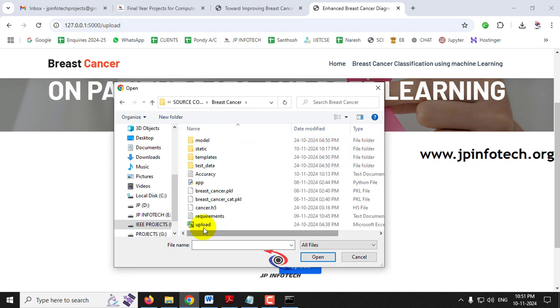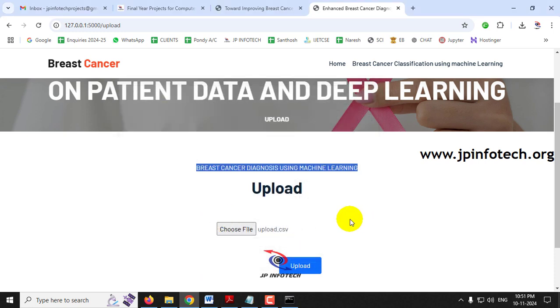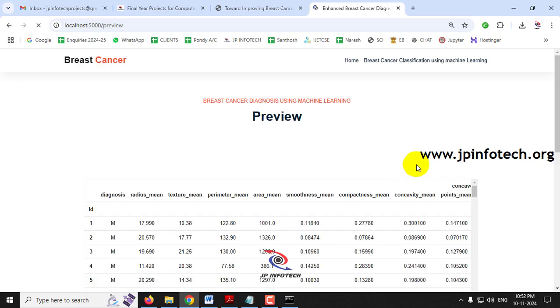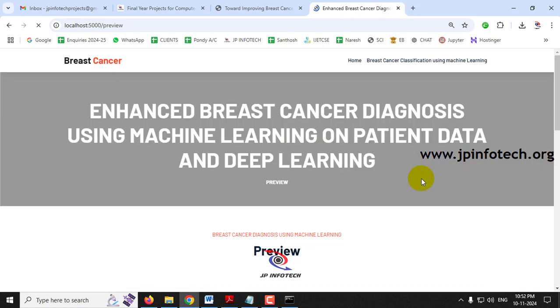Inside that we have this upload.csv file. You need to select this file only. So just select this upload.csv file and then click the upload button. After uploading, it will be navigated to the preview part.